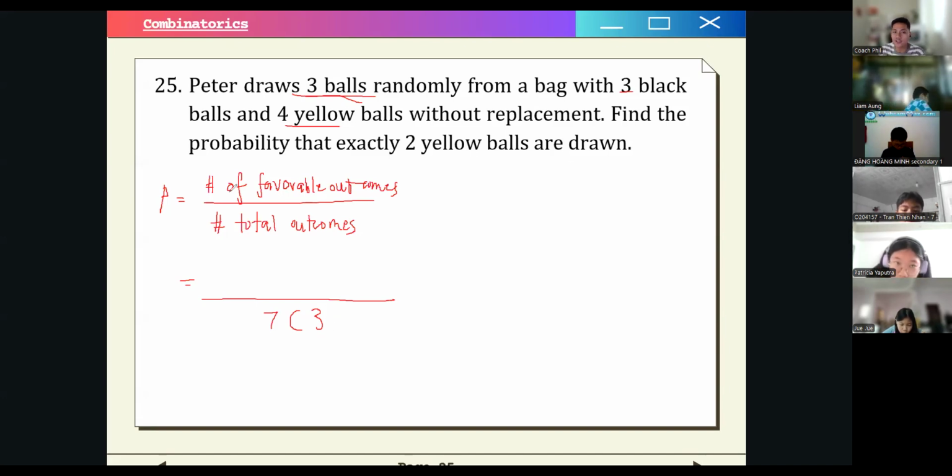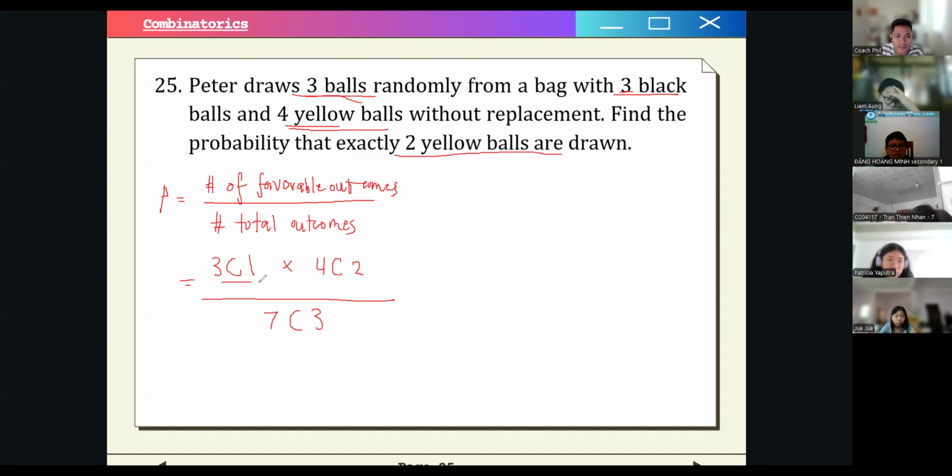And then what would be our numerator? The number of favorable outcomes. We will have 3 choose 1 times 4 choose 2. What does that mean? Because out of 4 yellow balls, we will get exactly 2 yellow balls, right? And then, of course, the third ball would be a black ball, right? So 3 choose 1. So this would be our formula, okay?